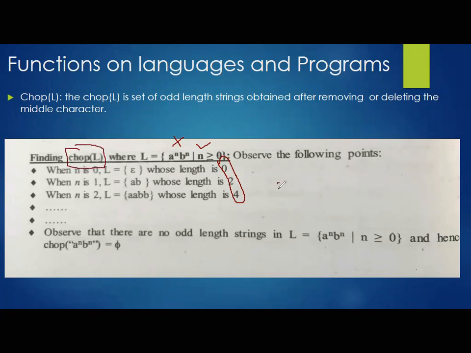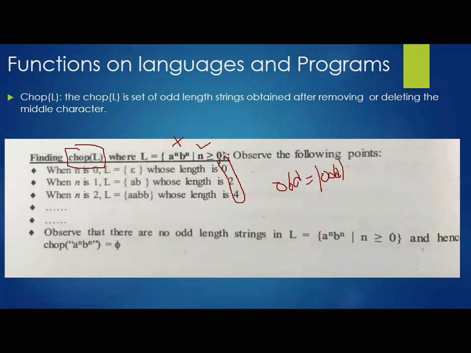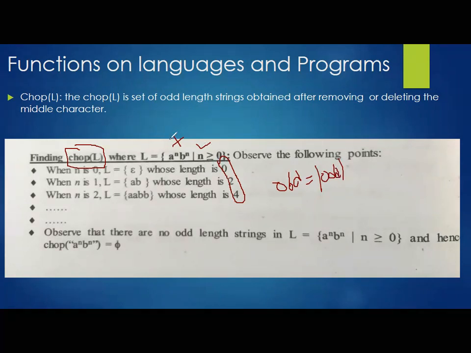Because we are expecting the string length to be odd when we elaborate the language. But for this particular language, we are unable to generate an odd length. So we cannot apply the chop function to this particular language. Clear? Fine, now we'll go for one more example.